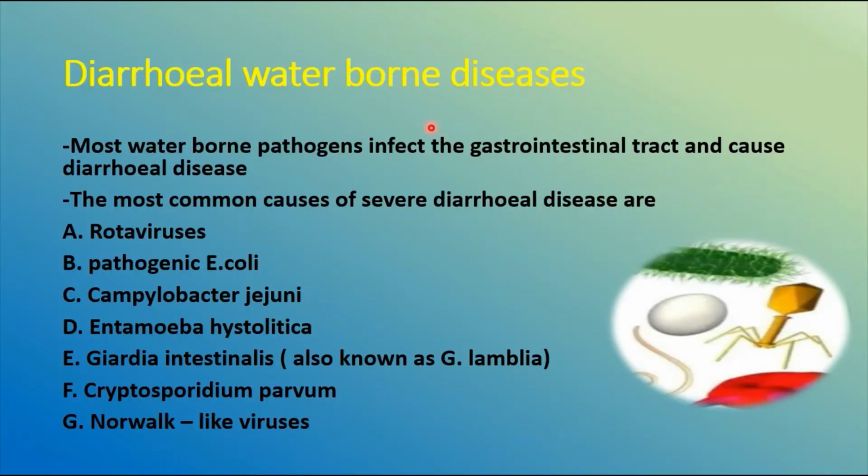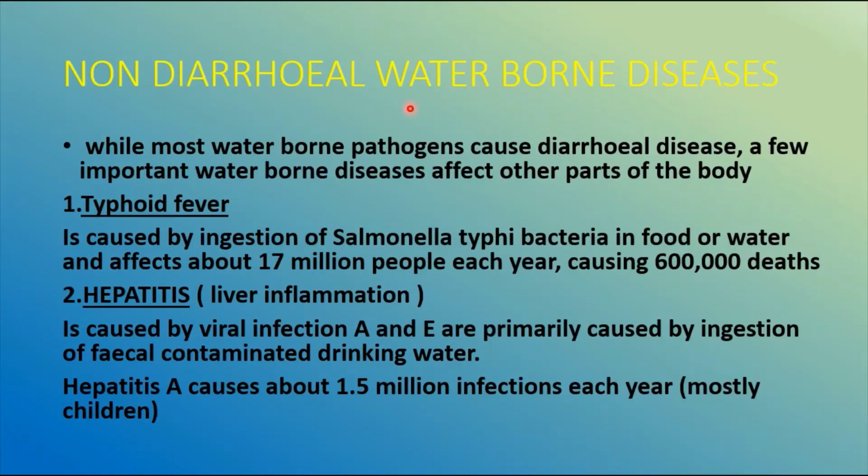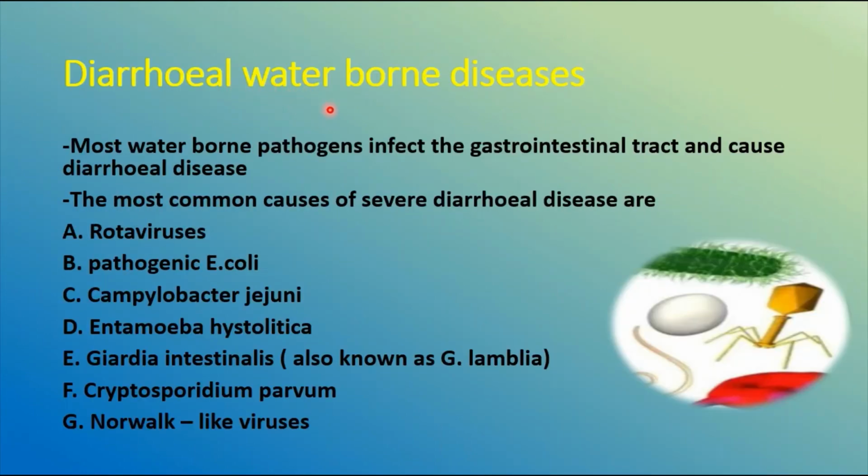Then, depending upon the type of diarrhea occurring or not occurring, waterborne diseases are classified into two. One is diarrheal waterborne diseases and the second is non-diarrheal waterborne diseases. The diarrheal waterborne diseases are all related to the causing of diarrhea. That means motions you are going to get. They infect the gastrointestinal tract and cause the diarrheal disease.